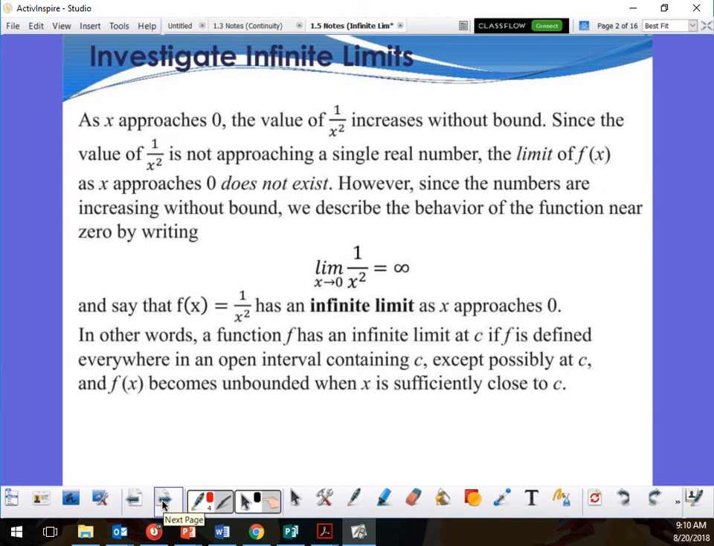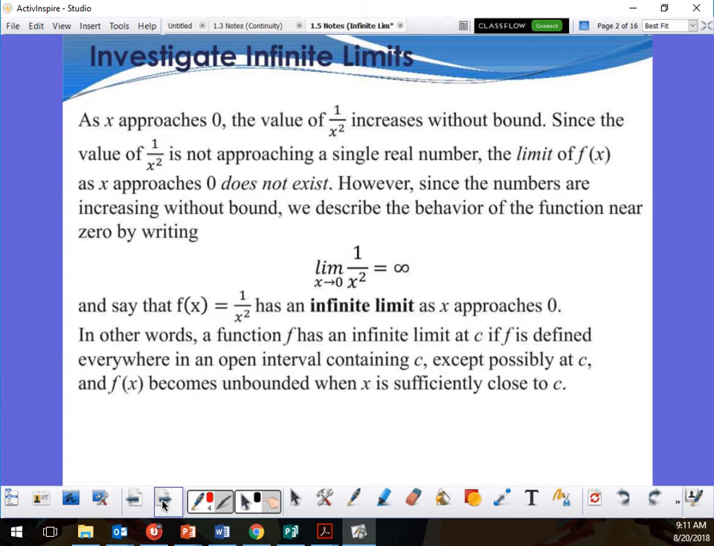As x approaches 0, the value of 1 over x squared increases without bound. It increases without bound. So that means it goes on to infinity. Since the value of 1 over x squared is not approaching a single number, just to tell you, infinity is not a number, it's an idea. You can't count to infinity, unless you're Chuck Norris. He counted to infinity twice.